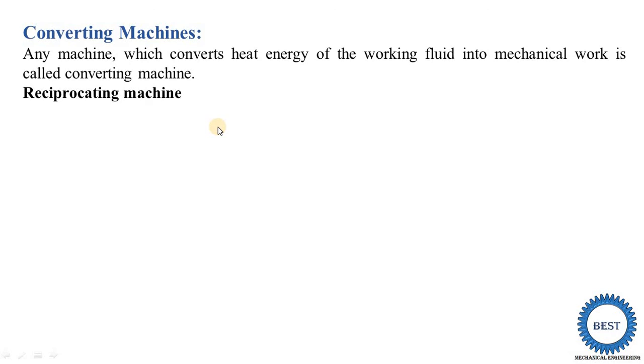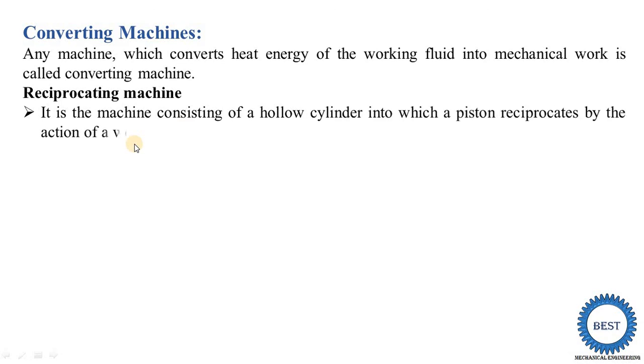The first type is the reciprocating machines. Why is its name reciprocating machines? Because in these machines, the pistons reciprocate inside the cylinder, meaning it is the to-and-fro motion of the piston. It is called reciprocating motion, and from that motion the machine name is given. It is a machine consisting of a hollow cylinder in which pistons reciprocate by the action of the working fluid.